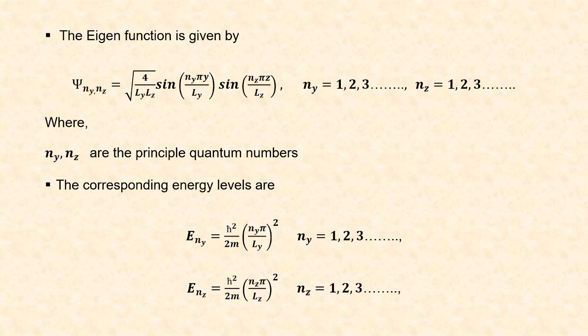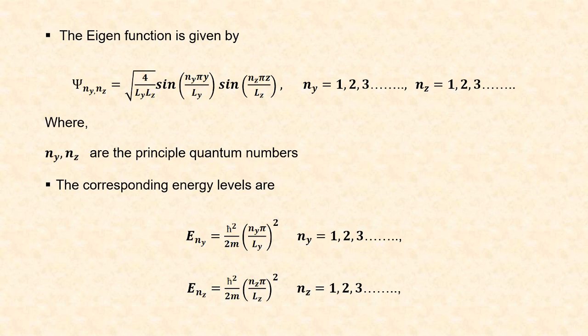So, the eigenfunction which describes the electron confinement of a quantum wire in y and z direction is given by psi ny nz is equal to square root of 4 by Ly Lz sine of ny pi y divided by Ly into sine of nz pi z divided by Lz. Here ny and nz represent the principal quantum numbers, and they can take any values from 1 to infinity.